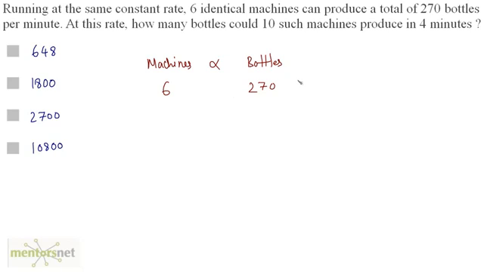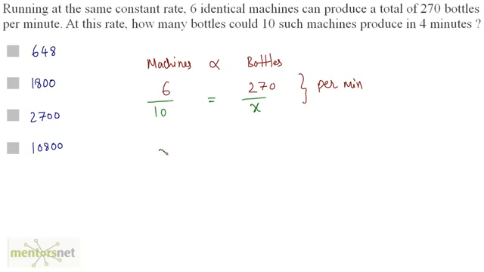Now, these bottles are produced per minute. Now, how many bottles could 10 such machines produce in 4 minutes? First of all, let us calculate how many bottles 10 machines produce in 1 minute. So we have 10 machines, how many bottles do they produce in 1 minute? So this is a direct proportion, so I can equate the ratios.